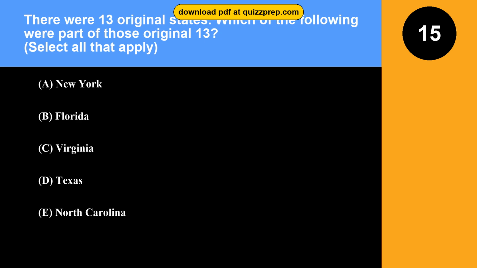Question 15. There were 13 original states. Which of the following were part of those original 13? Option A. New York. Option B. Florida. Option C. Virginia. Option D. Texas. Option E. North Carolina.